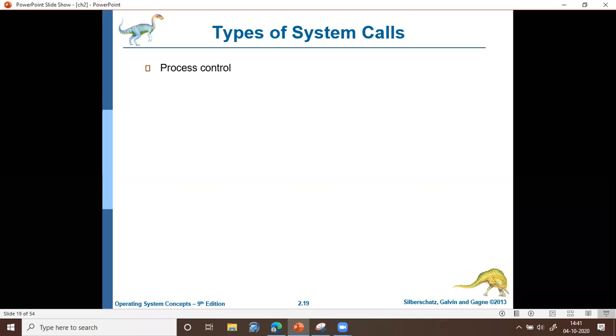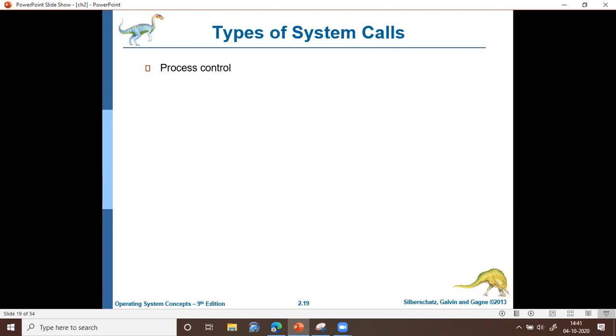That is, we'll try to identify what are the system calls associated with process control. Already you know what is a process. A process is a program under execution. A process is an active entity, whereas program is a passive entity. Now we'll understand the various system calls associated with process control.